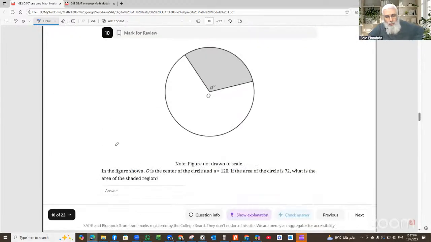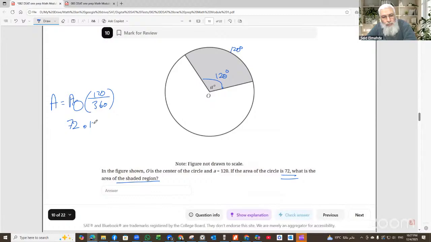In the figure shown, O is the center of the circle and the angle is 120 degrees. If the area of the circle is 72, what's the area of the shaded region? Area of shaded region is equal to area of circle multiplied by 120, the angle, divided by 360. So area of circle is 72, multiply 120 divided by 360. Cancel the 0, 12 divided by 36, divide by 12 equals 1, divide by 12 equals 3, which is 72 multiplied by 1 divided by 3. This is 24. So the answer is 24.